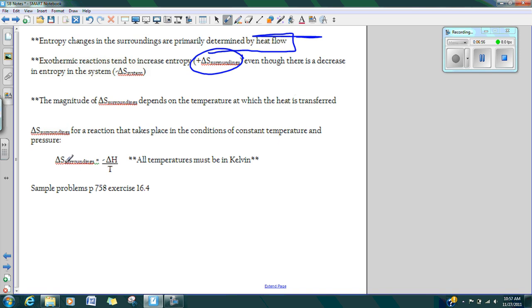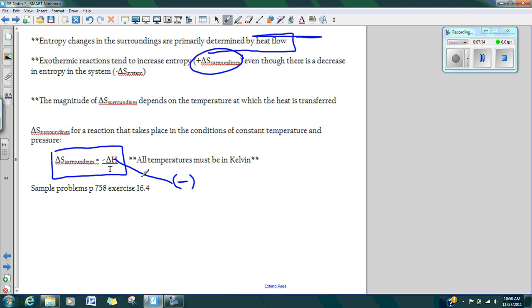And that's what's going to be shown here in this little formula. My change in entropy of the surroundings is a negative value of my change in enthalpy over the temperature. Again, all the temperatures must be in Kelvin. If I have my change in heat as a negative value because I have an exothermic reaction, this negative times this negative, no matter what temperature you have here, is going to give you a positive change in your surroundings, a positive entropy. So then that means I'm going to have a spontaneous reaction.